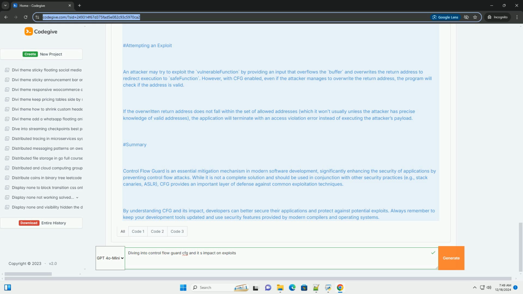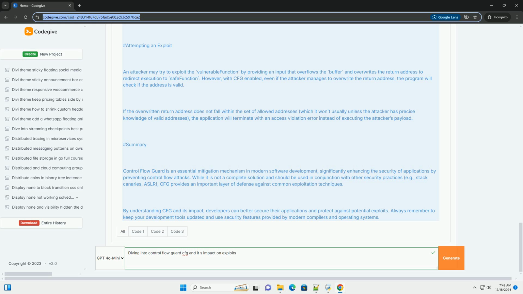Impact on exploits. CFG significantly reduces the attack surface for many types of exploits. Here are some key impacts. Buffer overflow attacks. Traditional buffer overflow attacks often overwrite return addresses on the stack. CFG helps to ensure that even if an attacker can overwrite a return address, they cannot redirect execution to an arbitrary location in memory.